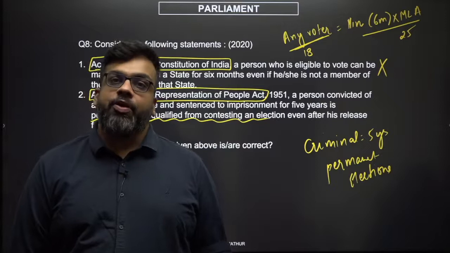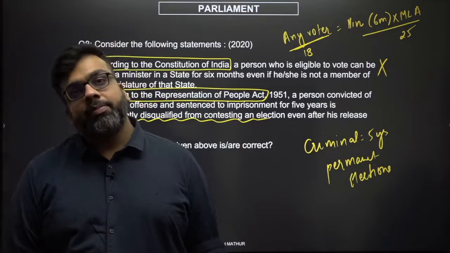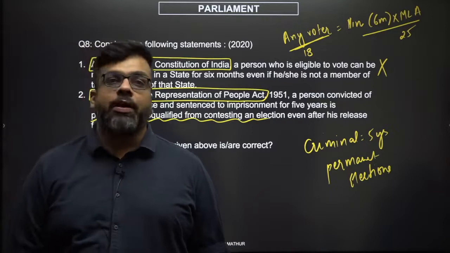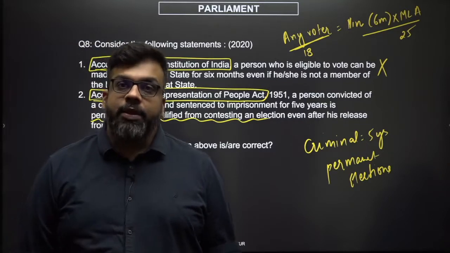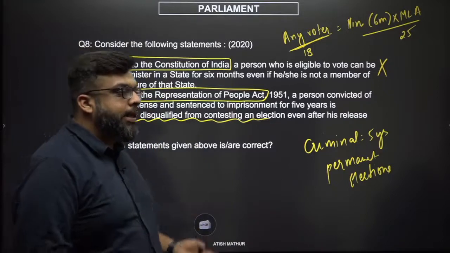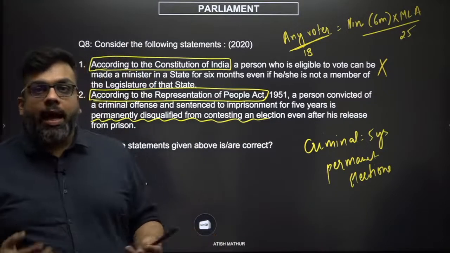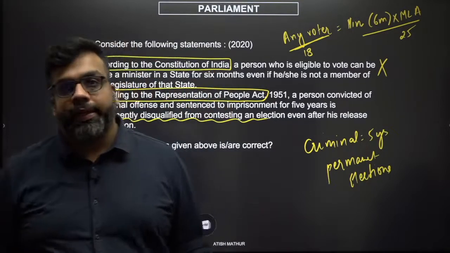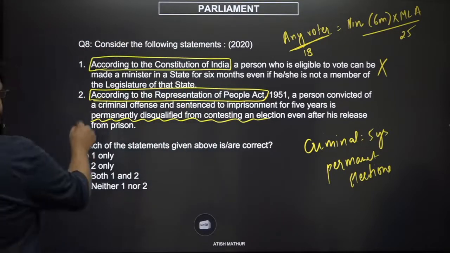What happens to the theory of punishment that once a punishment has been met, a person must be entitled to resume their ordinary life? And think about it, if this was the case, then how would you ever give a chance to the person to come back and live a worthwhile life in society? So both of these seem to be wrong.